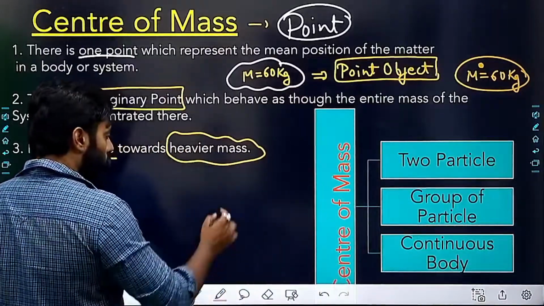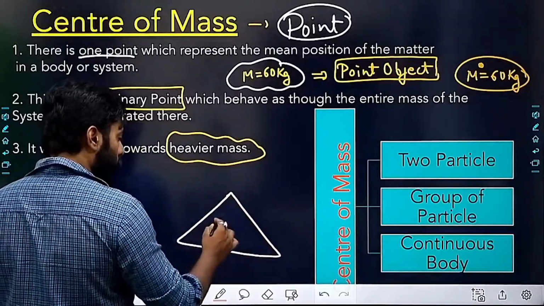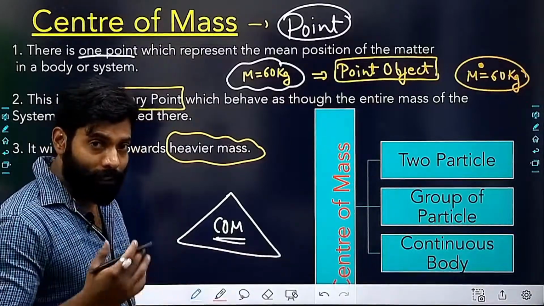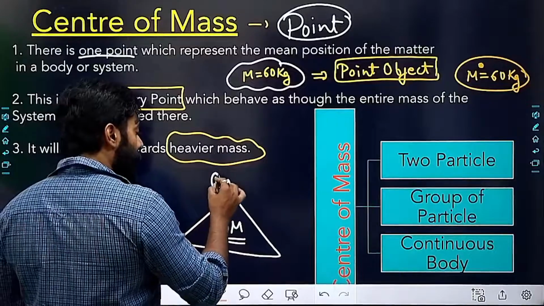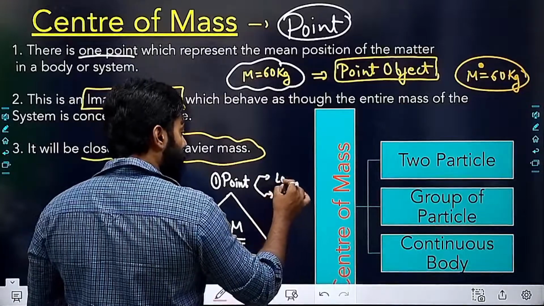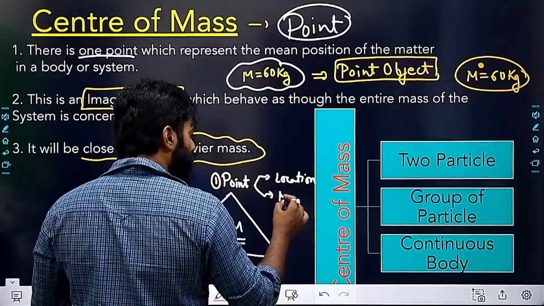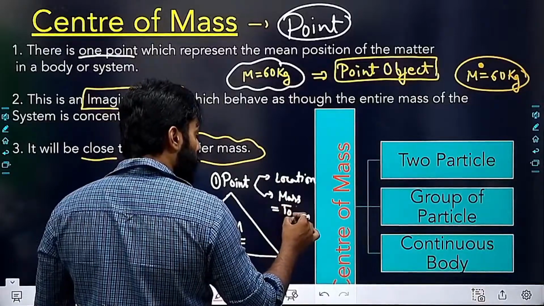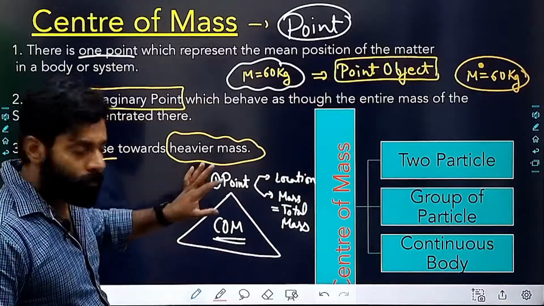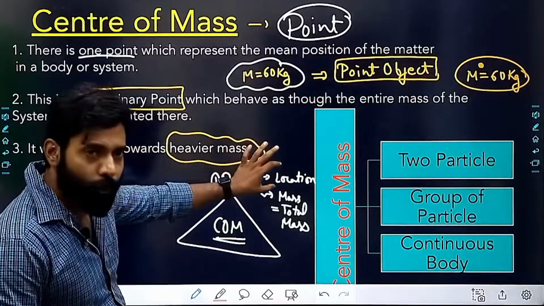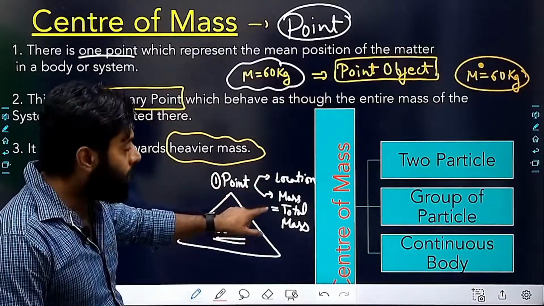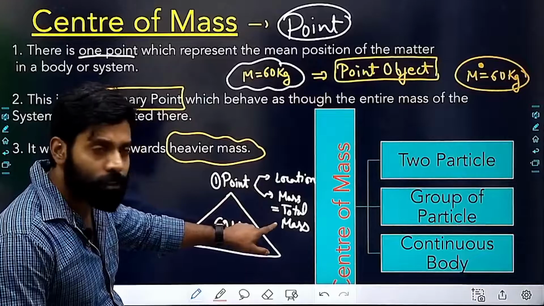So if I'm going to concise all these 3 points, I can say that center of mass is a point whose location can be traced and whose mass will be equal to the total mass of the body, right? So this is my first point, that this is a point whose location we will trace on x-axis, y-axis and z-axis, and the mass of that point will be considered as the total mass of the body.